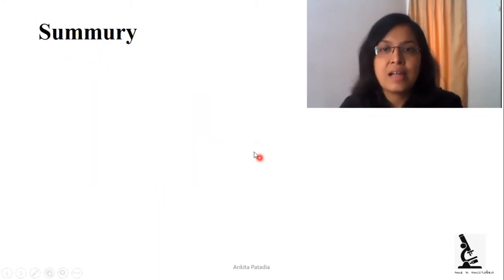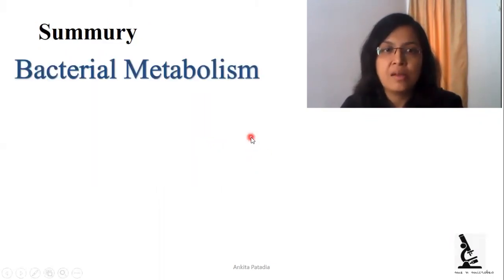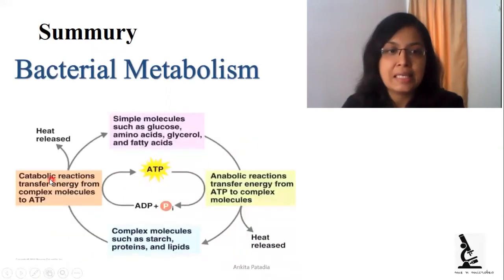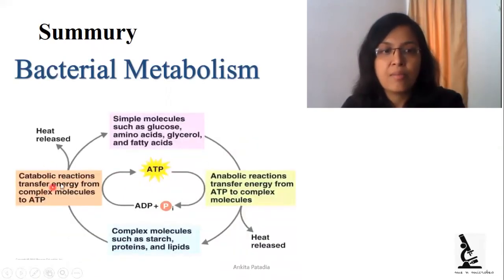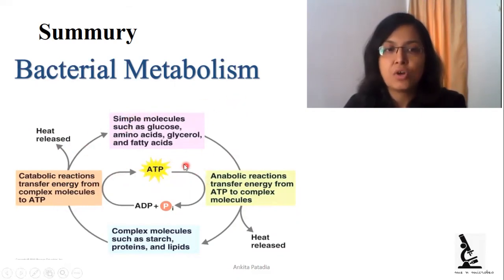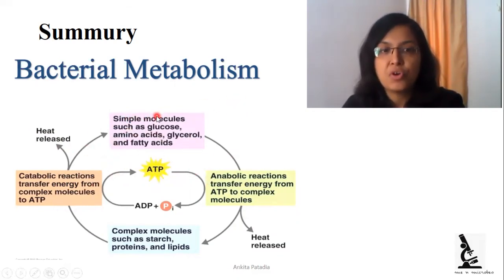Now let's summarize what metabolism actually is. In this picture we can see that in the catabolic reactions, heat is released and energy is generated in the form of ATP, and simple molecules such as glucose, amino acids, glycerols and fatty acids are produced from the complex molecules. Those simpler or smaller molecules will combine with each other in the anabolic reaction.